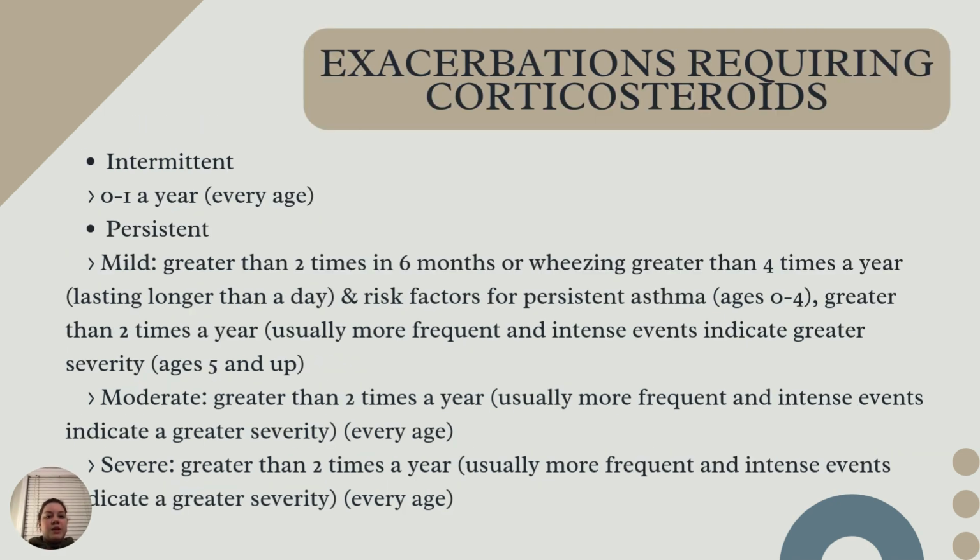And then exacerbations requiring corticosteroids. So for intermittent asthma, 0 to 1 exacerbations a year for every age indicates they might need corticosteroids. And then for persistent asthma, if it's mild, greater than 2 times in 6 months, wheezing greater than 4 times a year, which lasts longer than a day, and then risk factors for persistent asthma, that's going to be in ages 0 to 4. And then ages 5 and up, greater than 2 times a year, which would usually be more frequent and intense events, would indicate greater severity.